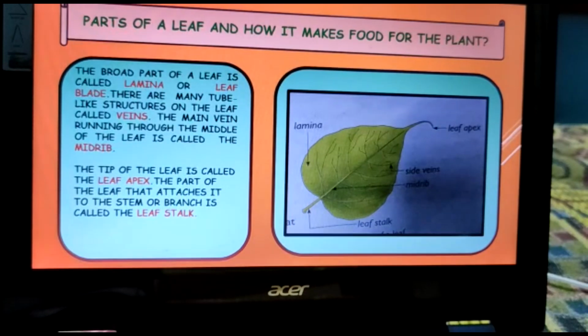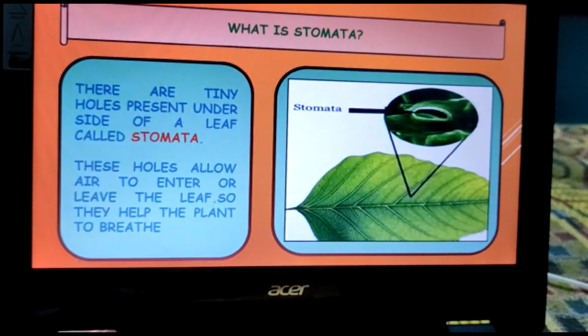Besides that, there is a special organ present in the leaf, and this is called stomata. Now you can ask me, what is stomata? Before that, I would like to share one thing. Tell me, is breathing an essential process for life or not? Like human beings, we breathe in through our nose. We breathe in oxygen and breathe out carbon dioxide. And without breathing, life is impossible.